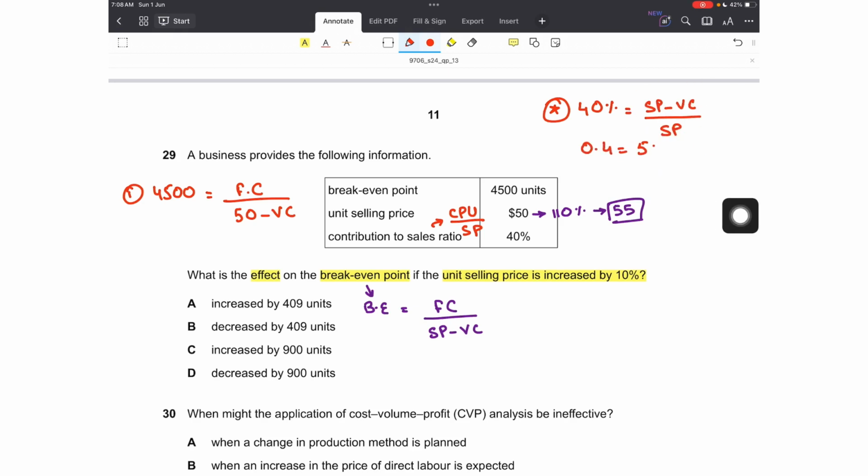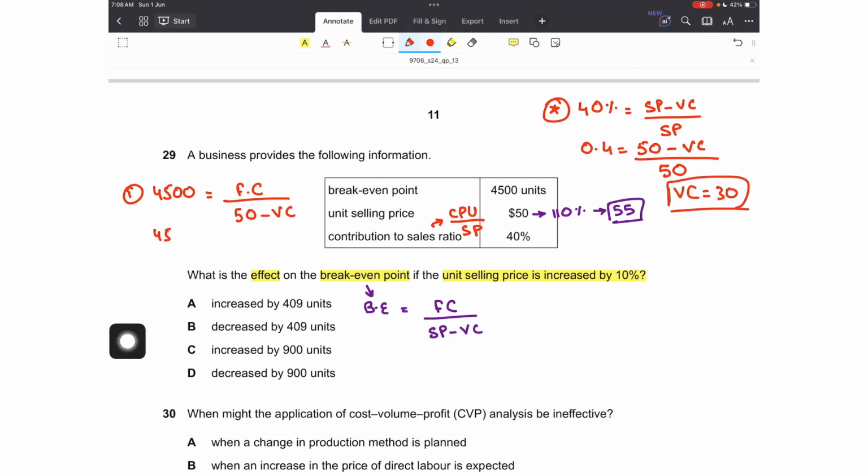So 0.4 is equal to the selling price, which is 50, right? The current, not after increasing it by 10%, because 4,500 units were produced when the CS ratio was 40%. So we'll keep the old selling price minus variable cost, which is unknown, upon the same 50. That would be 0.4 into 50 minus 50, so 30 would be the variable cost.